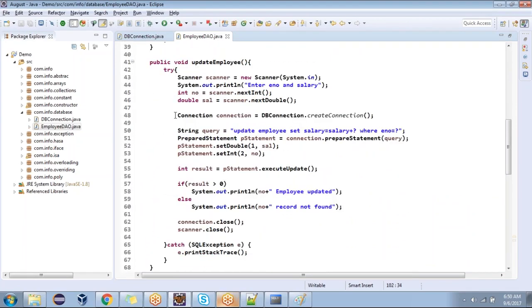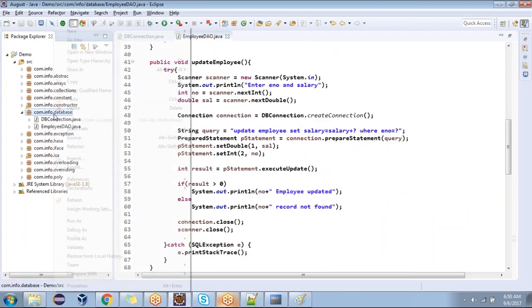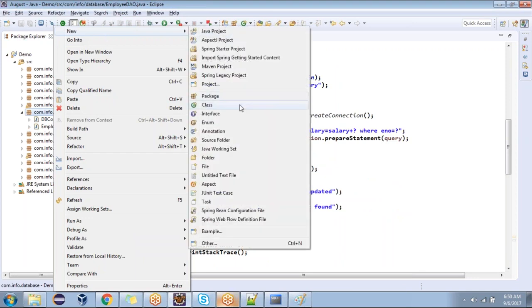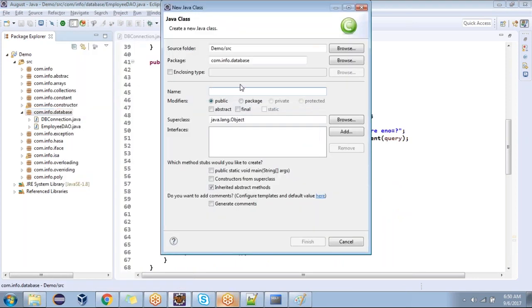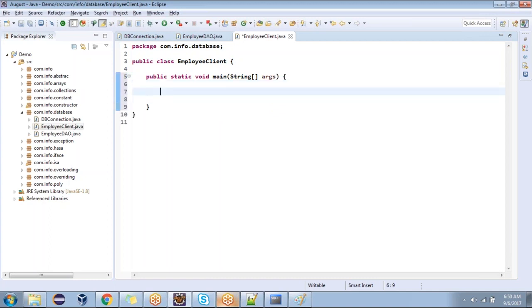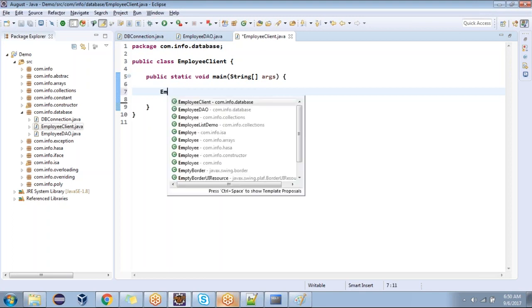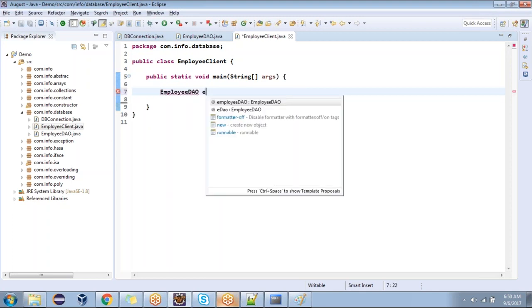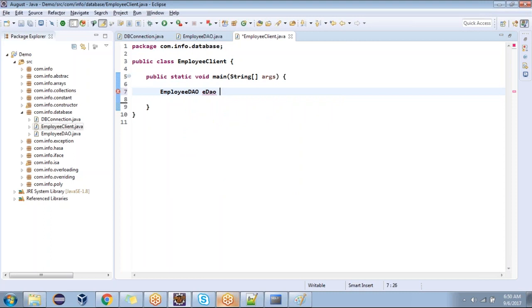That main method I'm not writing here. I'm writing the main method outside, in one more class written separately. I'm dividing all the code. I'm calling it EmployeeClient. It's a client class. Here there's a main method. Create an EmployeeDAO object: EmployeeDAO edao equal to new EmployeeDAO.